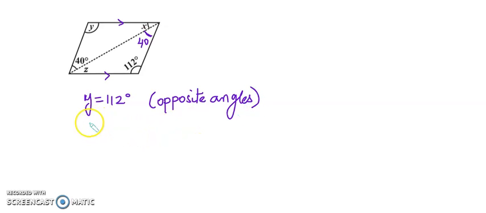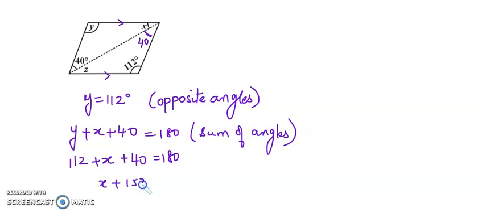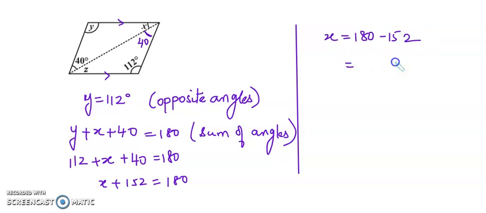Then we'll say that y plus x plus 40 is equal to 180 because the sum of angles of a triangle is 180. Okay, so y is 112, plus x plus 40 equals 180. So x plus 152 equals 180. So x is equal to 180 minus 152, which is 28.